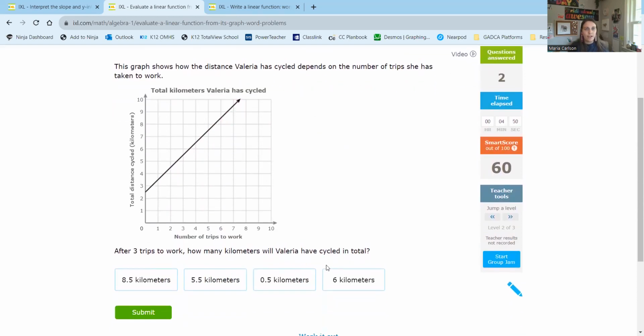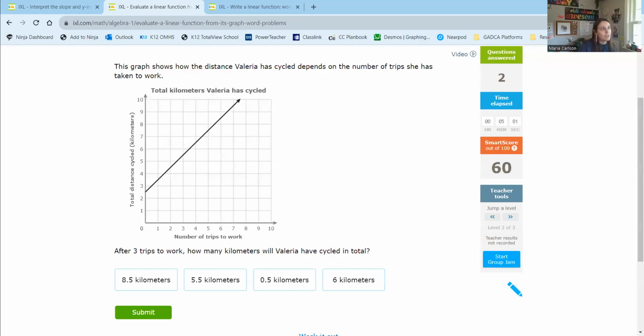All right, this graph shows how the distance Valeria has cycled depends on the number of trips she has taken to work. So my X is the number of trips to work. So X equals trips to work. And then Y is the total distance cycled in kilometers. So Y equals kilometers cycled. The distance she has gone.